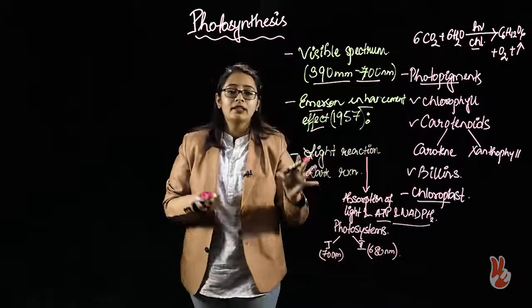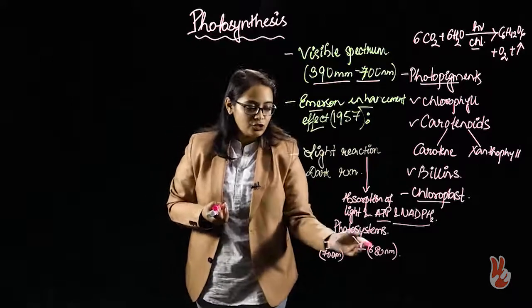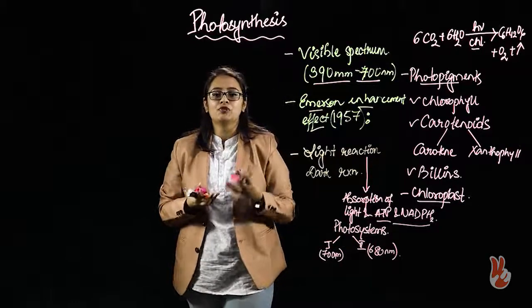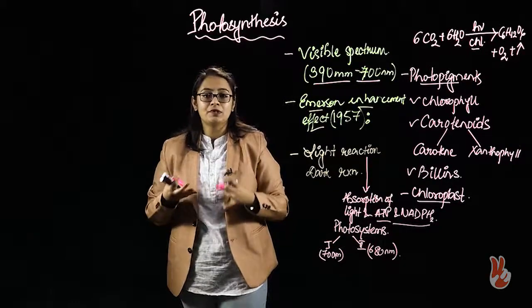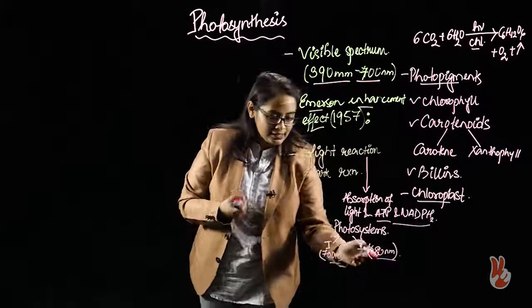So in higher plants, the two photosystems absorb different wavelengths, one at 700 and the other at 680.